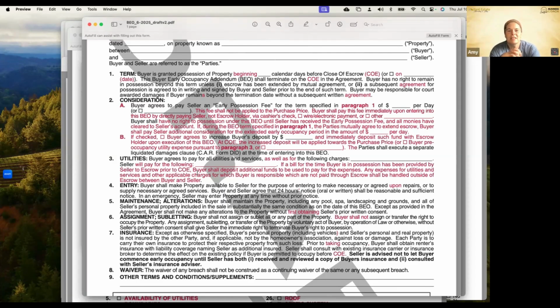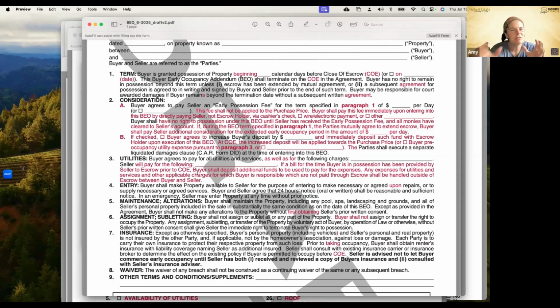All right, utilities, section 3, there's also been some changes. Buyer agrees to pay for all utilities and services as well as for the following charges. Seller will pay for the following blank. If a bill for the time the buyer is in possession has been provided by the seller to escrow prior to the close of escrow, buyer shall deposit additional funds to be used to pay the expenses. Any expenses for utilities and services and the applicable charges for which buyer is responsible, which are not paid through escrow, shall be handled outside of escrow between the buyer and seller.